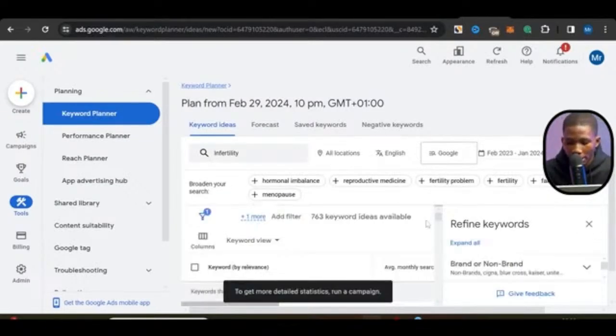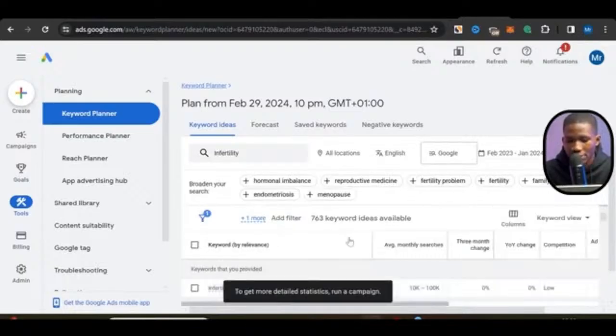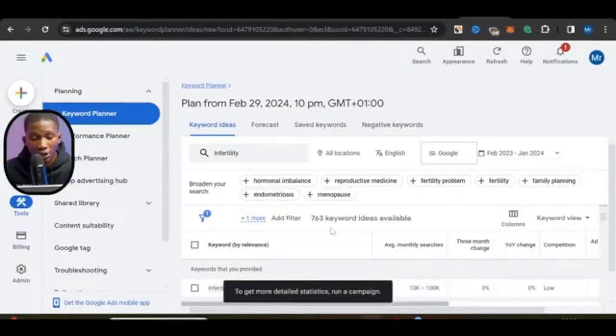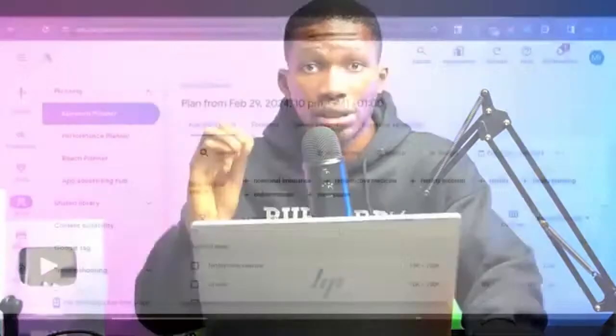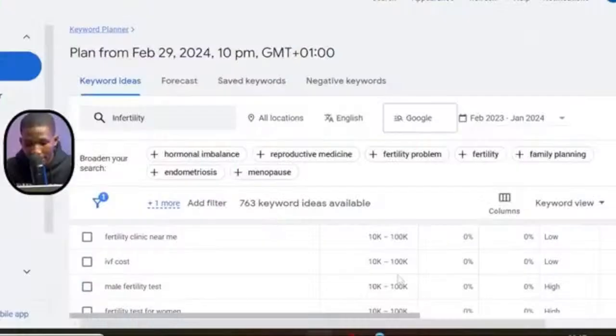So by doing that search, we can see that if we click on X right here, just by searching for the keyword infertility, Google has shown us 763 keyword ideas available. Now at this point, you can see that this thing literally has a lot of audience. I'm talking about this because you can see right here 10,000 to 100,000 people searching for this thing every month. 10,000 to 100,000 people searching for IVF costs.